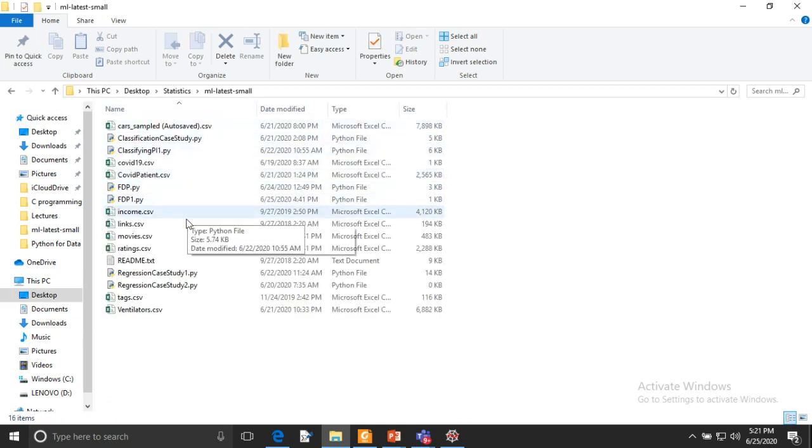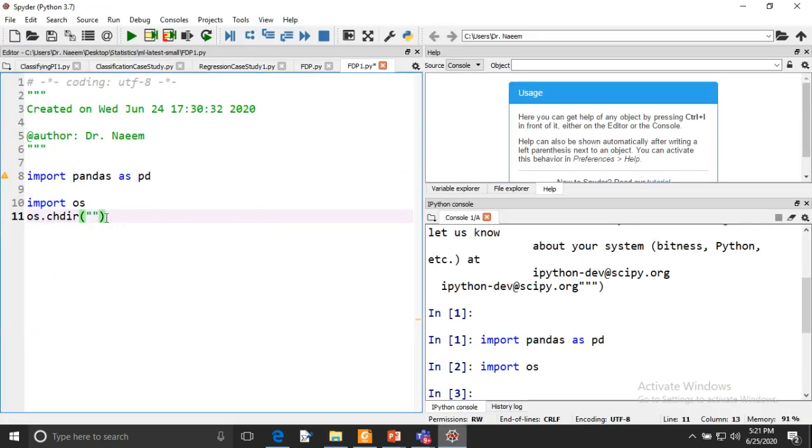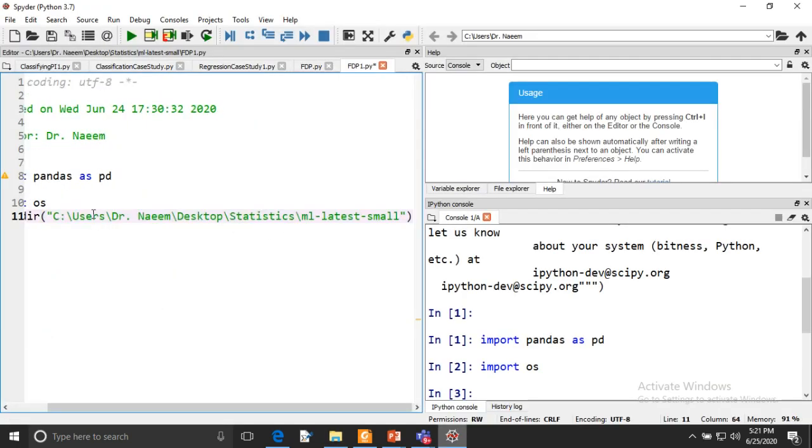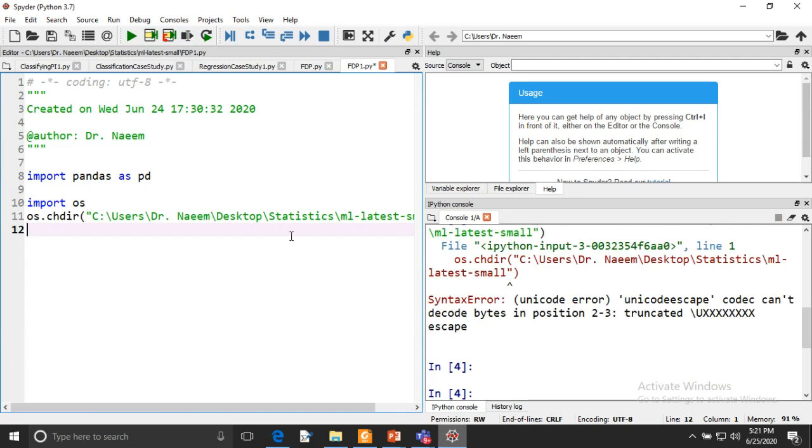So I am copying this path and keeping it here, and as you execute it, it will set your directory.